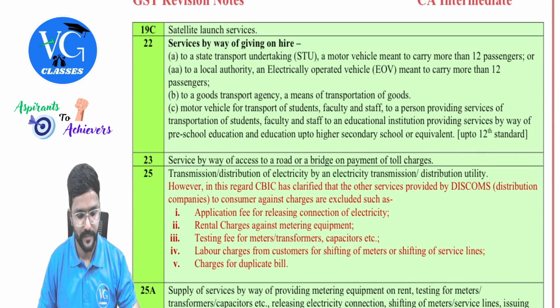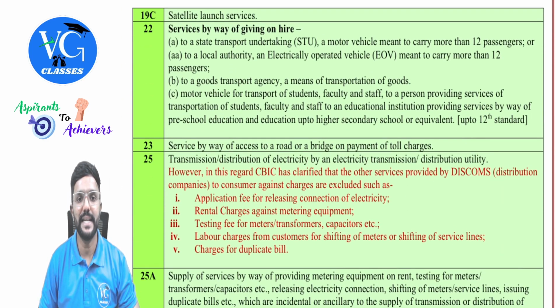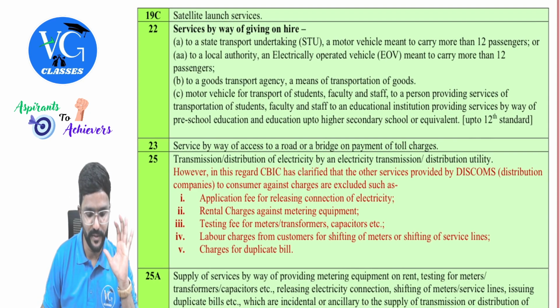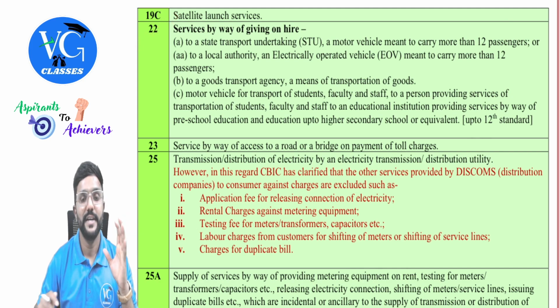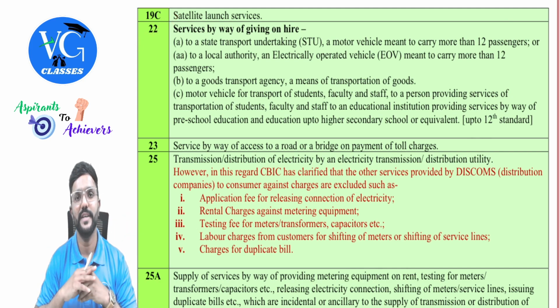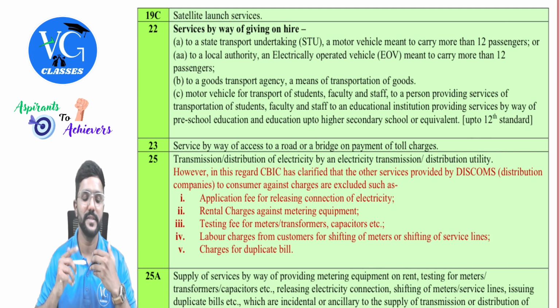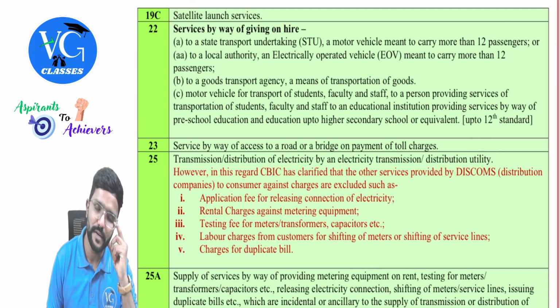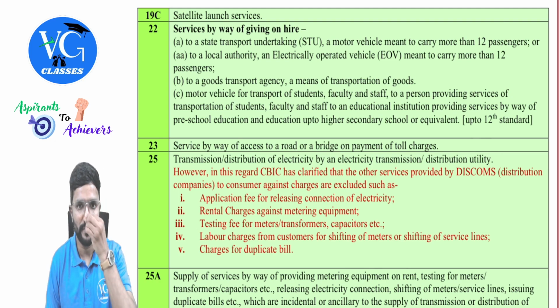Okay. Next, 19C, satellite launch services is exempt. So Indian scientists are doing really good. ISRO. So for them, whatever services they are providing with respect to satellite launch services is fully exempt, guys.